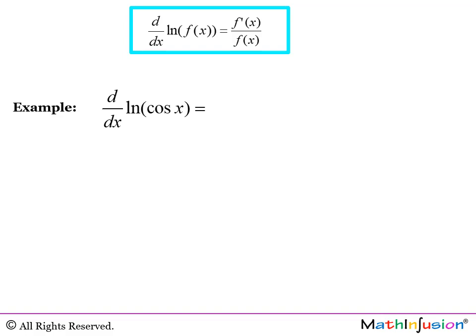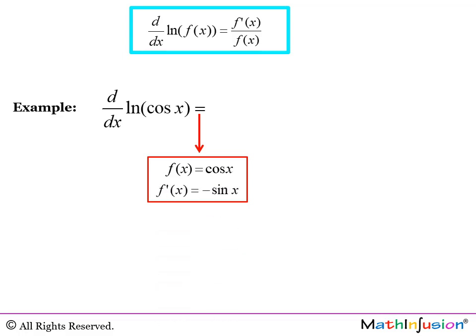Example, d/dx of ln of cosine x. It's enough now to recognize that f of x is cosine x, and its derivative is negative sine x. So if this is the fraction line, here I'm going to write the function, and here I'm going to write its derivative. And look, in this case, we get negative of tangent x.